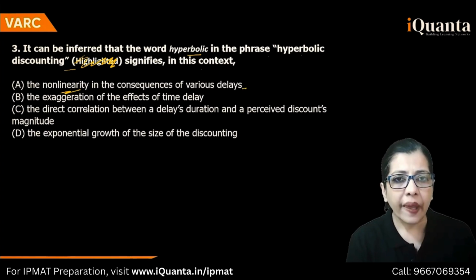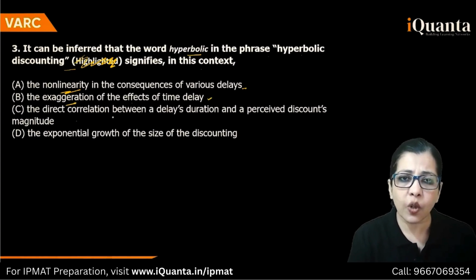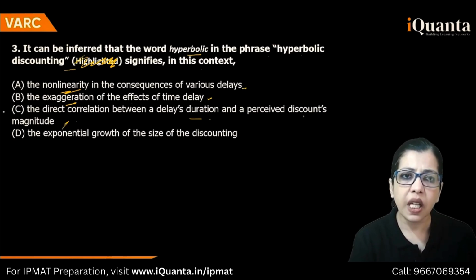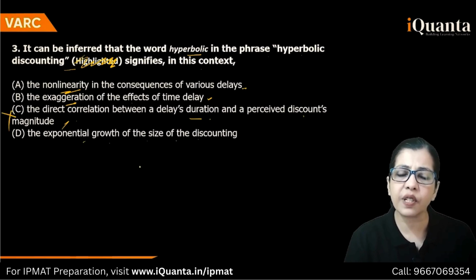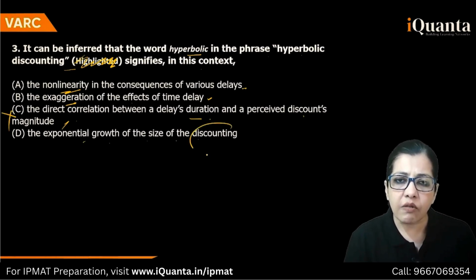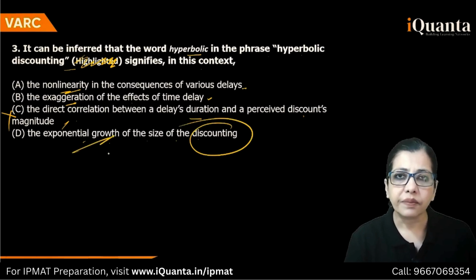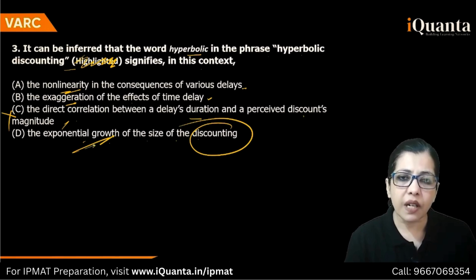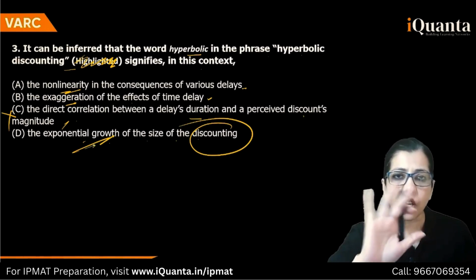The exaggeration of the effects of time delay, this is also there. The direct correlation between a delay's duration and a perceived discount's magnitude, complete distortion. The exponential growth of the size of the discounting. The discounting is not growing. Okay, the discounting is the tendency. This exponential growth of the discounting, no.